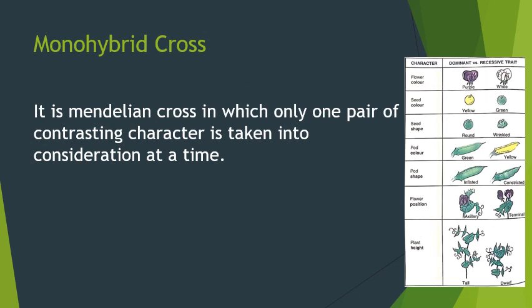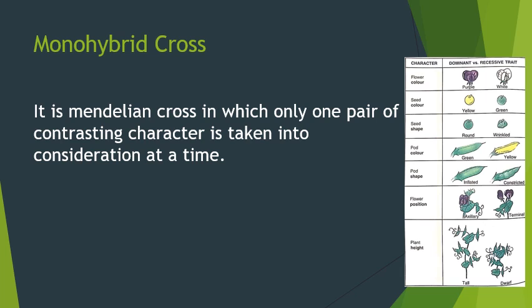Children, let's study what is monohybrid cross. It is Mendelian cross in which only one pair of contrasting characters is taken into consideration at a time. You see in this chart, there are 7 characters which are given. One is flower color, then seed color, seed shape, pod shape, flower position, and height of the plant. Out of these, Mendel took only one pair of contrasting character for his studies.